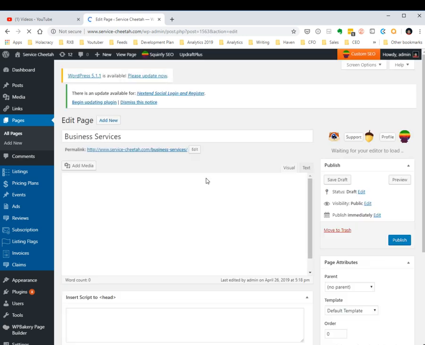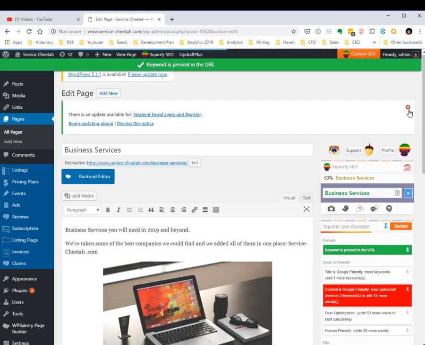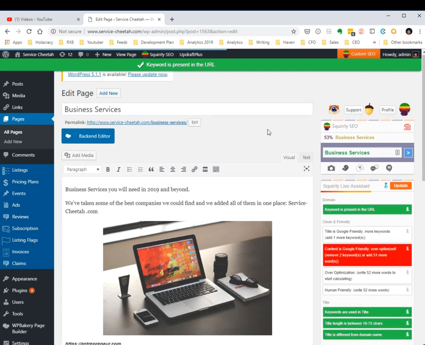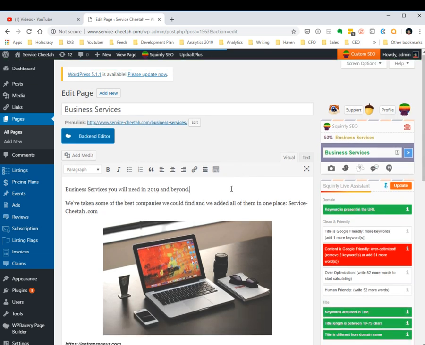Now, I'm not usually writing about business services. This is not something that I often find myself doing, so it's going to be pretty tricky in getting this page optimized. I will also try to make this page a focus page for this website, and I currently honestly have no idea how to do that.